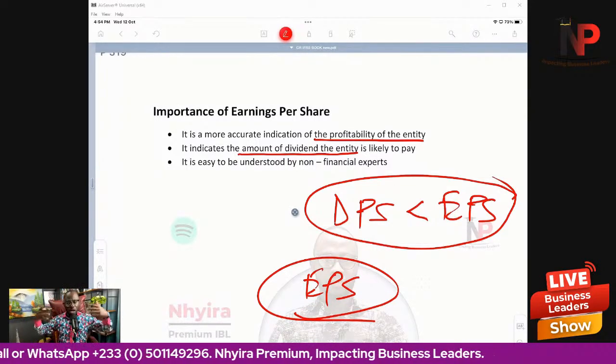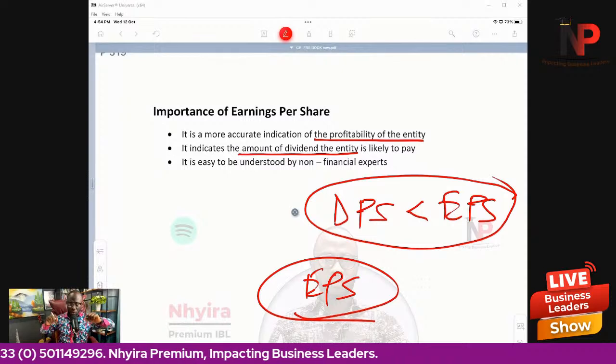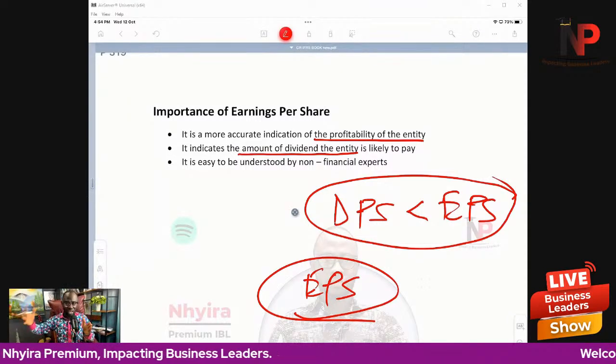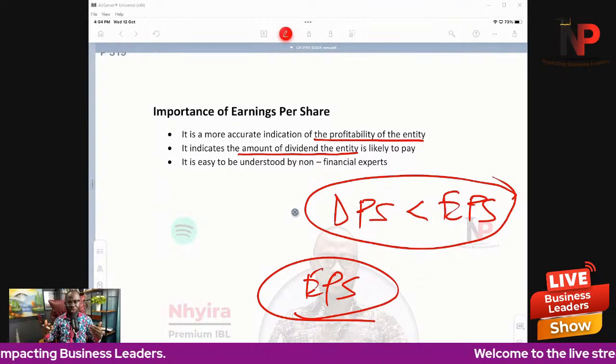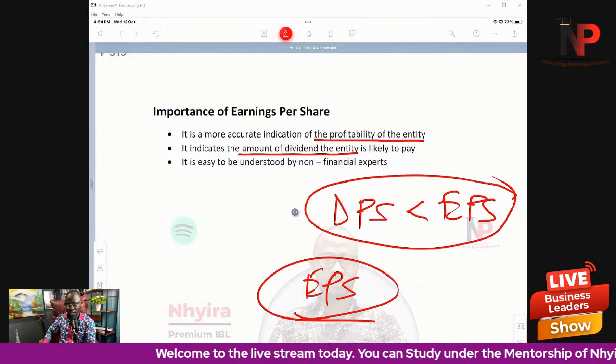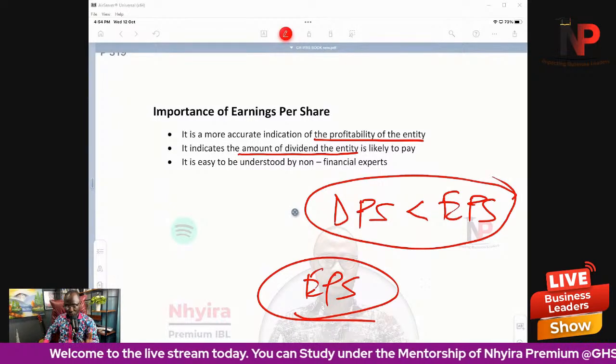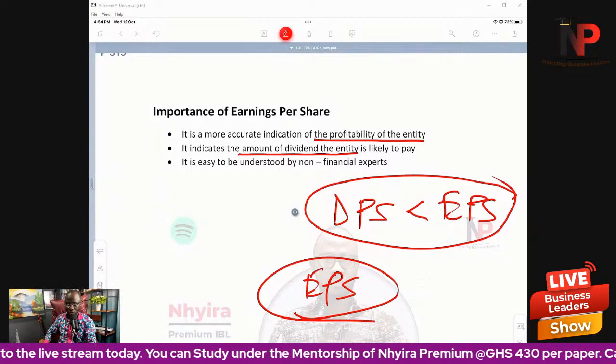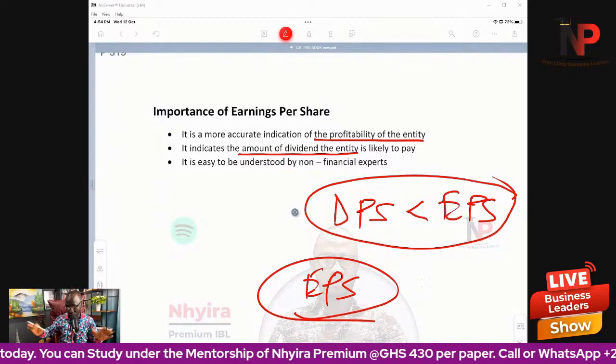So if we are able to calculate the earnings per share and realize that the earnings per share is increasing year on year, then shareholders will expect that we are going to also earn more profit, more dividend for this year under review. That is the issue about that.